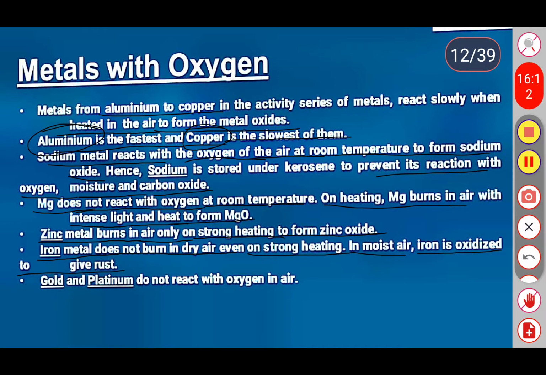Gold and platinum do not react with the oxygen in air. Iron metal does not react in dry air, but iron filings rapidly catch fire. So two metals like gold and platinum do not react with the oxygen.